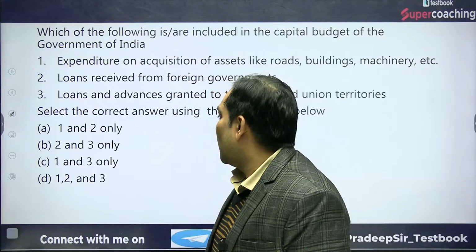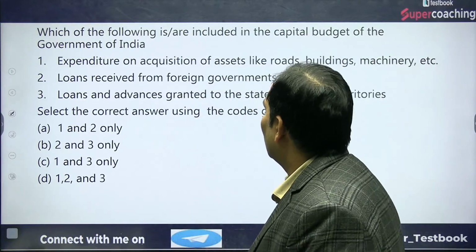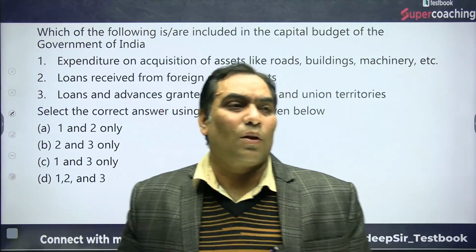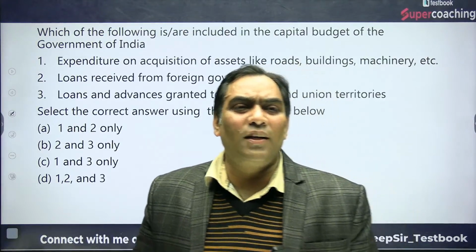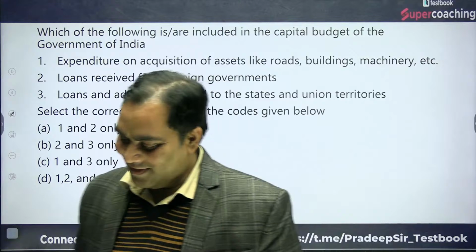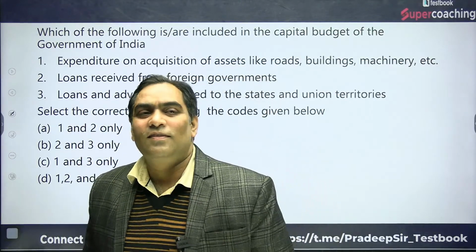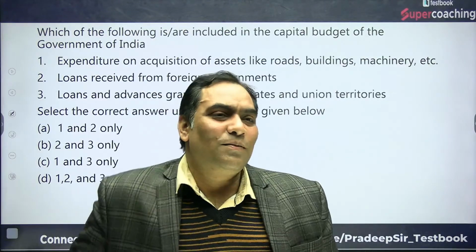Rishabh, A. It's right, 1 and 2 only. Okay, A. How is it A only, Rishabh? It should not be a fluke, right?